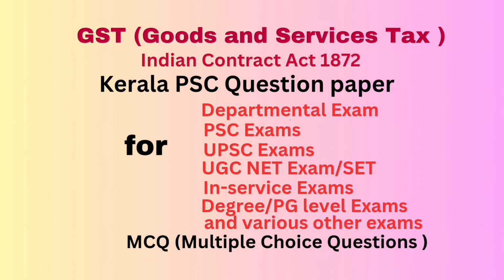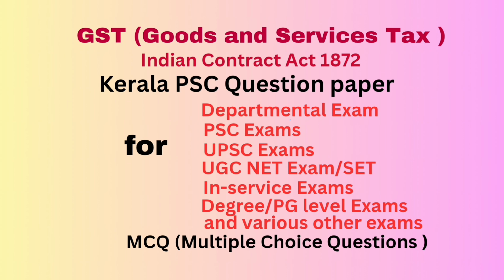Question number 37. Under Central GST rules, state does not include dash. Answer: Union territory without legislature. Question number 38. As per the tariff prevailing on 31/12/2018, which is not a rate of GST? Options are option A 28, option B 45, option C 18, option D none of the above. Correct answer: option B, 45.